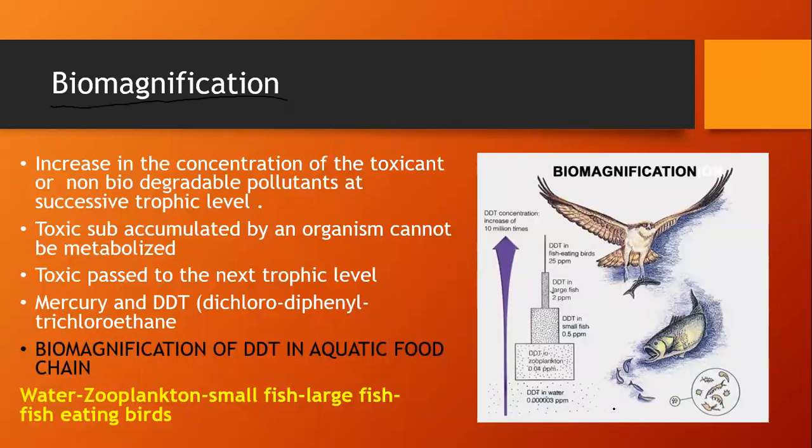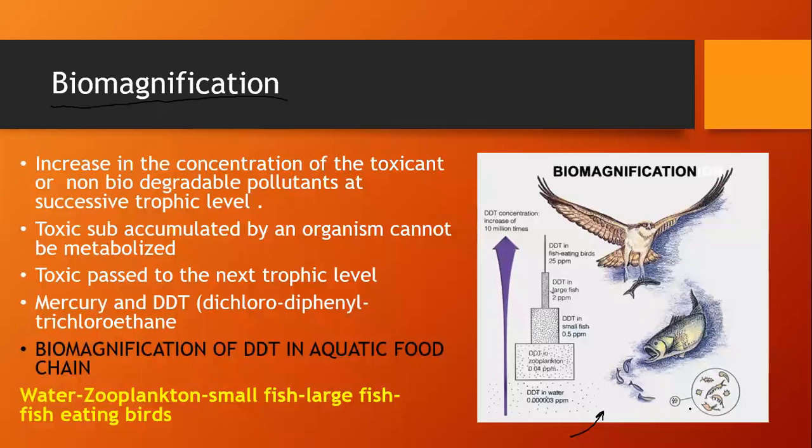Now in the sea water DDT has come in. DDT is an insecticide, dichloro-diphenyl trichloroethane. This DDT has come into the water from the soil.